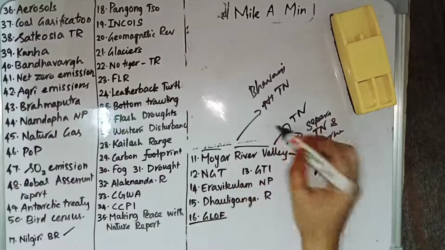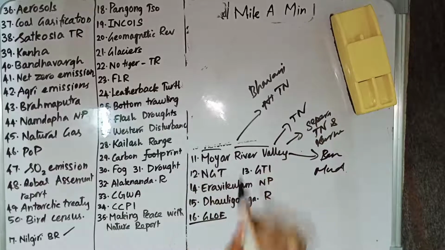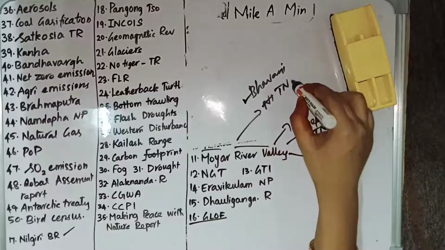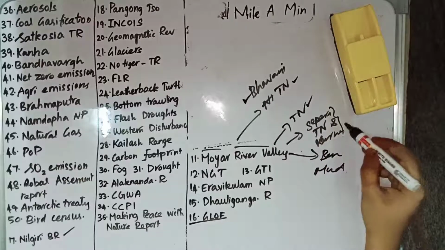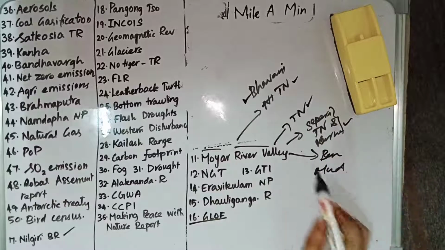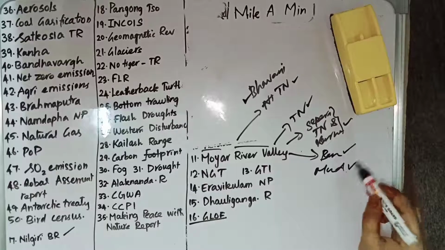Moya river valley is a river valley. It is a tributary of Bhavani river, which is located in Tamil Nadu. So Moya river valley is in Tamil Nadu. It is a natural line of separation between Tamil Nadu and Karnataka, and it also acts as a separation between Bandipur National Park and Mudumalai National Park.